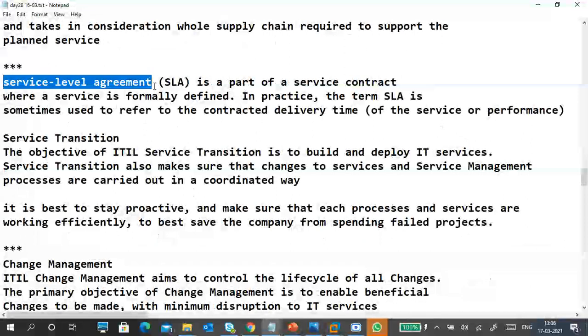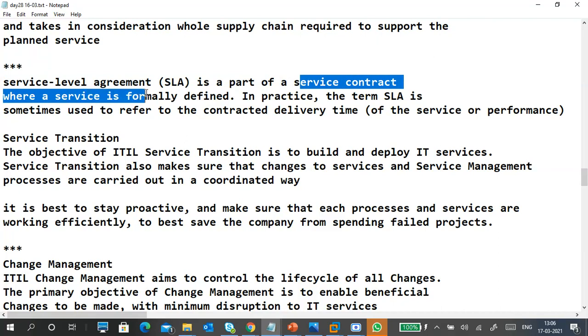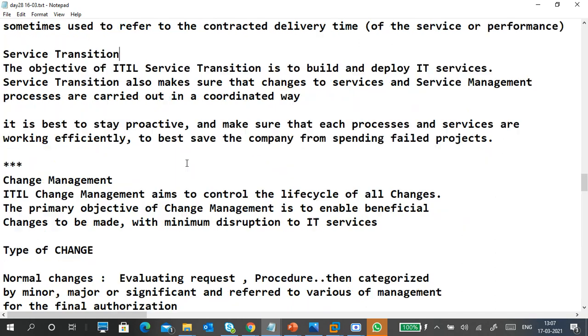What is SLA? Next point is, what is SLA? Service level agreement. It is a service contract between the service provider and the customer. What kind of service we are providing, and what are the rules and regulations of the services. What service the customer will get, and what service they won't get.